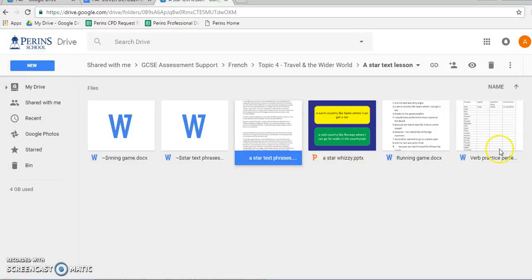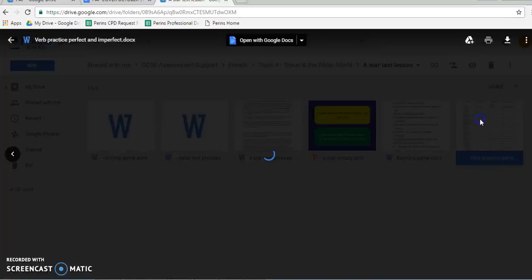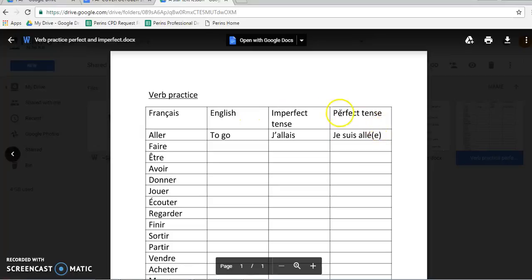You've also got verb practice sheets. If you wanted to do that at some point, that would also be quite useful. Check with other people in the class though, because they'll probably have already done it. And this is all to help you. So if I open that up, you should then have a big list of imperfect tenses and perfect tenses for each of these verbs. Use all of these resources that you've prepared already or that other people have done. Make sure that you've caught up with those things, because these resources are there to help you.